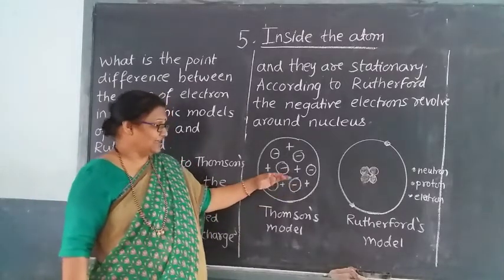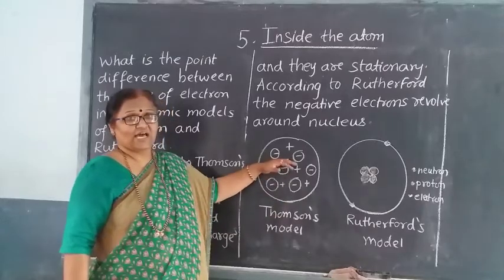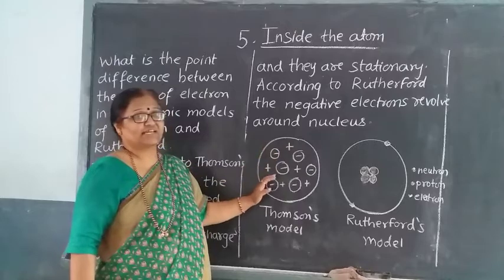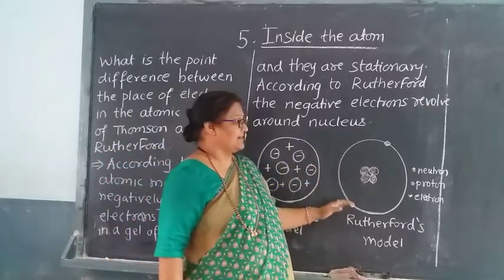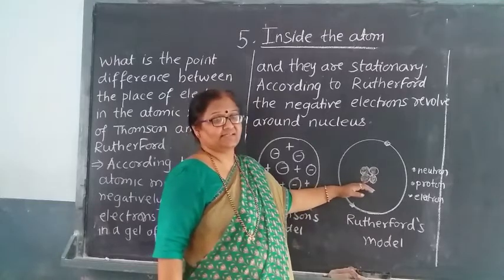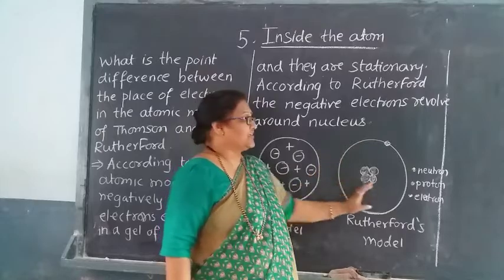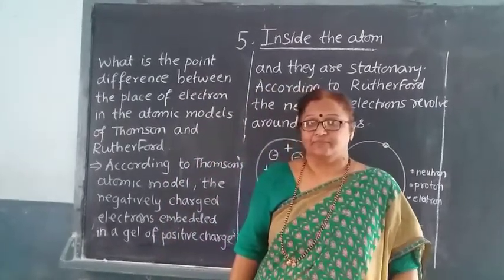What did Thomson tell us? Thomson told us that the negative charges are embedded in the positively charged gel, and Rutherford told us that in the middle of the atom, in the nucleus, there are proton and neutron, and the electrons are revolving round the nucleus.